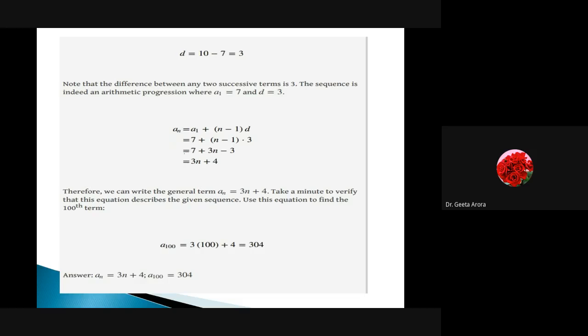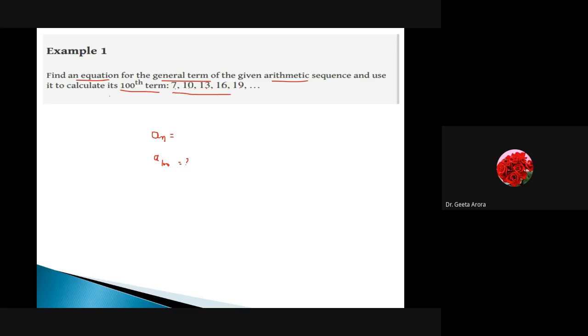So let's see how to do it. Here we have 7, 10, 13, 16 and 19. If we observe the pattern, the difference between the terms: 7 plus 3 gives me 10, 10 plus 3 gives me 13, 13 plus 3 gives me 16, and 16 plus 3 gives me 19. So this is what the difference is. It means we have a common difference of 3.